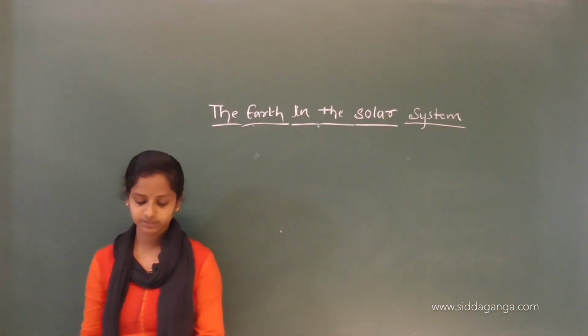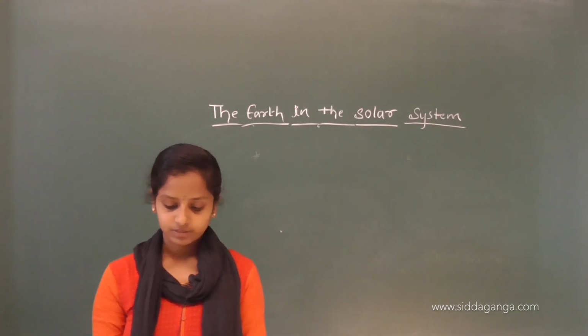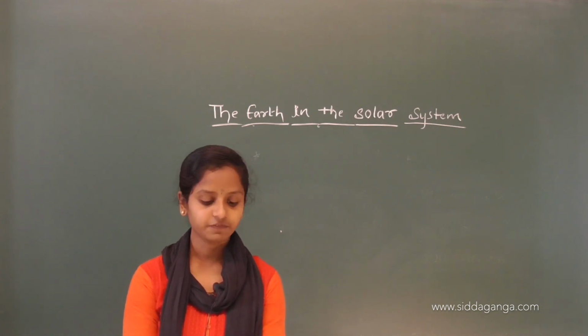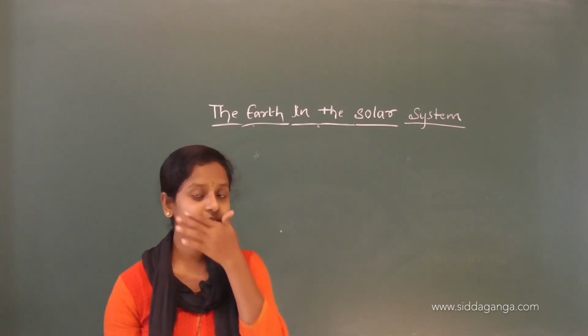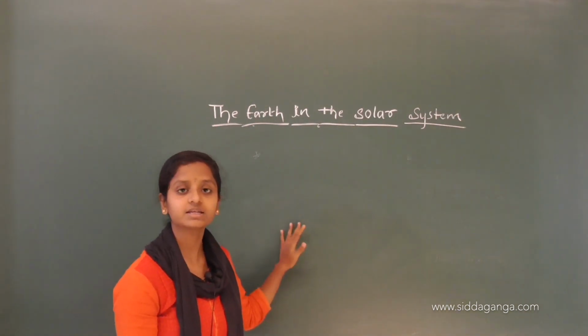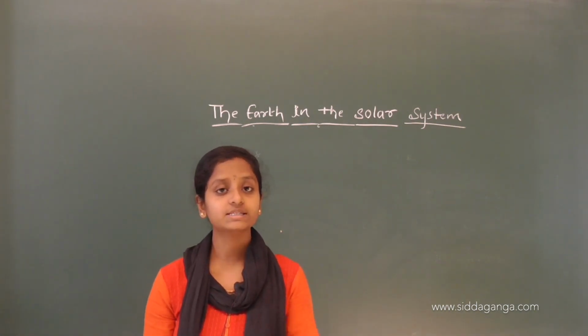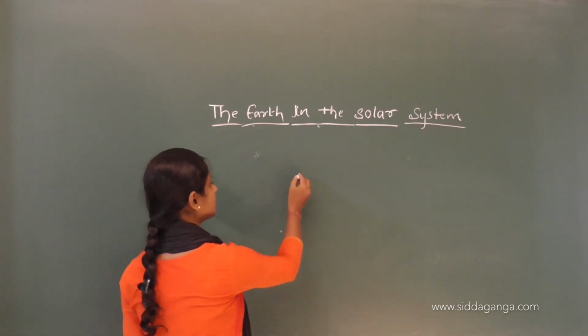Now we will see that it gets all its heat. The earth on which we live is a planet. So an example for a planet is our earth. The earth which we live on is a planet.